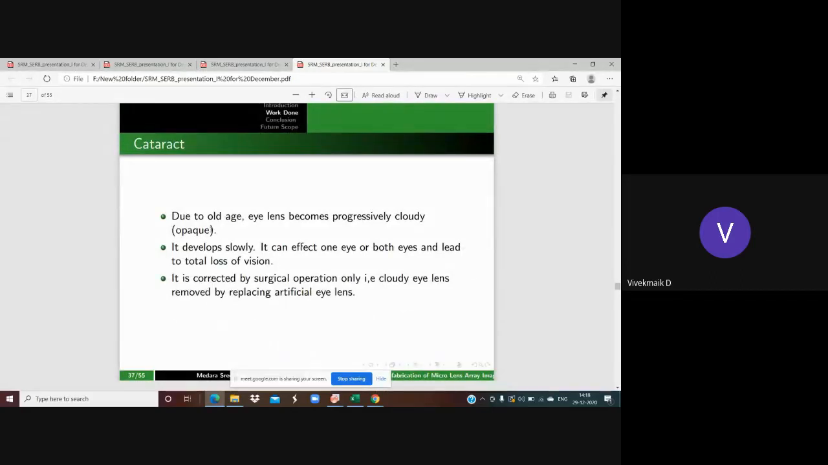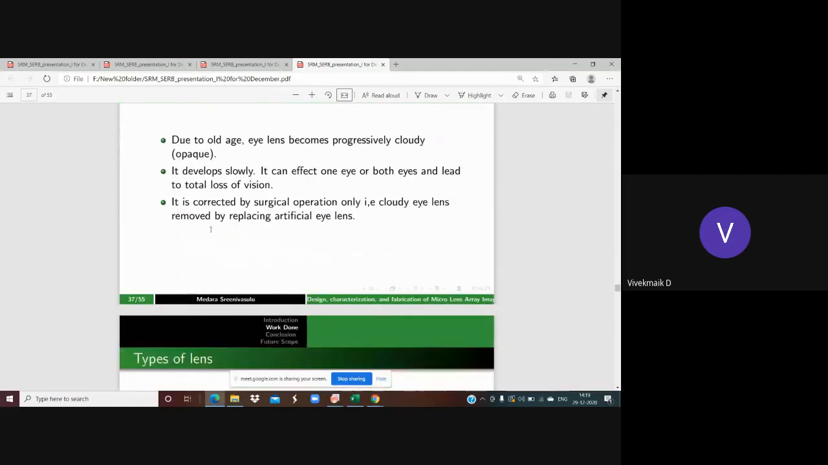The last defect of vision is cataract. Cataract is nothing but, due to old age, the eye lens becomes progressively cloudy. That means an opacity is formed in the lens. It develops slowly. It can affect one eye or both eyes, and it can lead to total loss of vision also. The only correction is surgical operation. In surgical operation, these cloudy lenses are replaced by an artificial eye lens, which provides the automatic power accommodation facility.